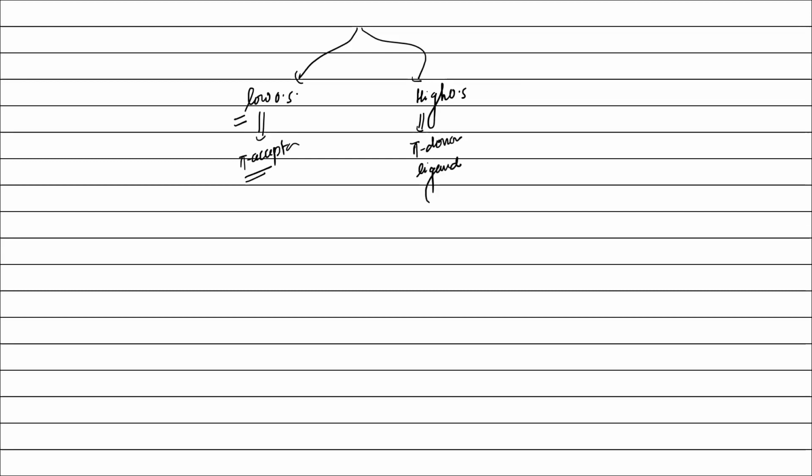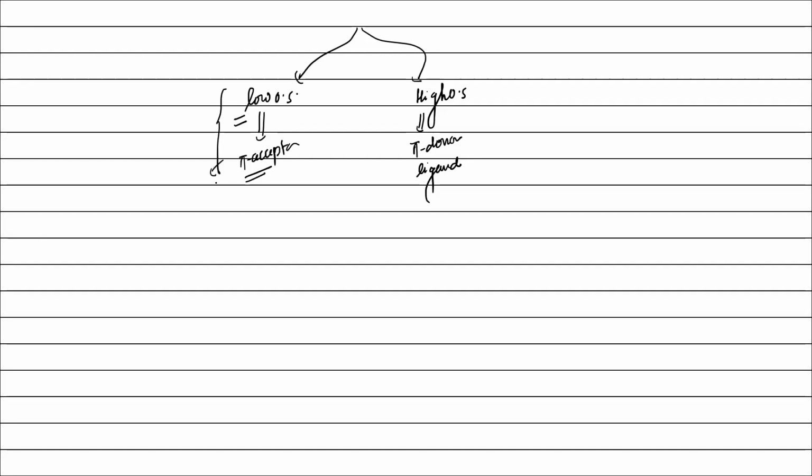Is it clear? Low oxidation state metals prefer to bind with pi acceptor ligands, and when metals are present in a high oxidation state, they prefer to bind with pi donor ligands. Is it clear? Yes, sir. Okay.